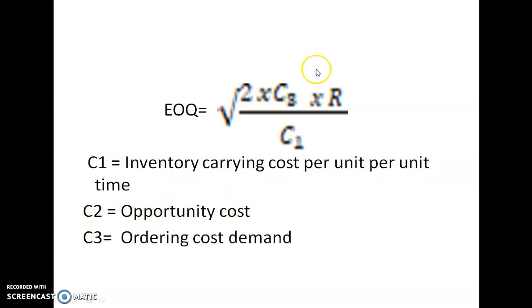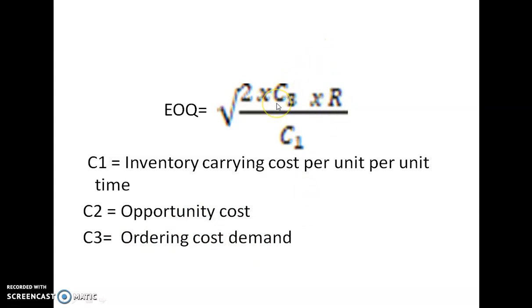C2 is an opportunity cost. C2 is not mentioned in this case, it is for a different model. C3 is the ordering cost per order and R is the demand for the product.